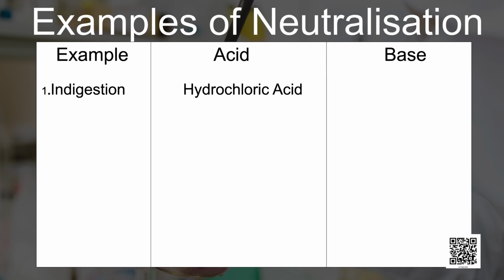But sometimes, due to too much acid in our stomach, it causes indigestion which is painful. To relieve indigestion, we can take an antacid such as milk of magnesia. It contains magnesium hydroxide which is basic in nature. So it neutralizes the effect of excessive acid and gives us relief.